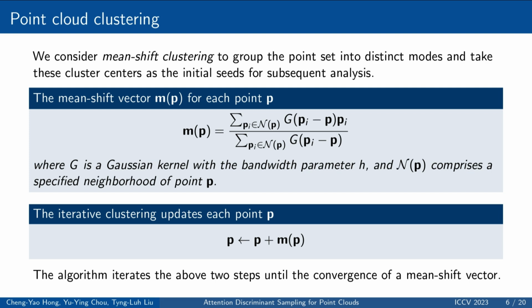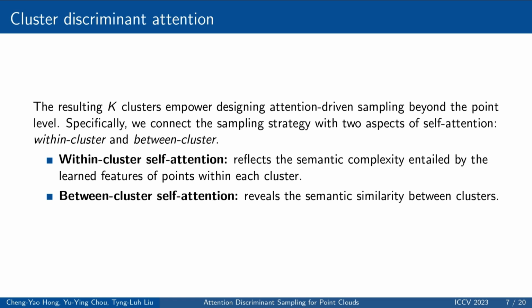The first step of our approach is to divide a point cloud into clusters. We consider mean shift clustering to group the point set into distinct modes and take these cluster centers as the initial seeds for subsequent analysis. The practical outcome is far from the ideal case in that these clusters are obtained solely based on the geometric relation of distances between points, but neglecting the semantic relation from the underlying features. Nevertheless, the procedure of point grouping enables our cluster-based formulation and plays a central role in the proposed attention discriminate sampling. The resulting K clusters empower designing attention-driven sampling beyond the point level.